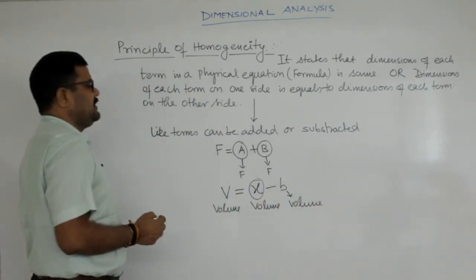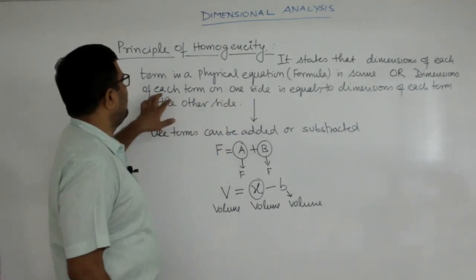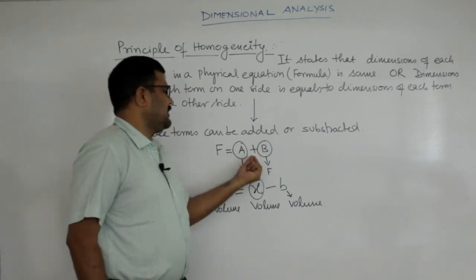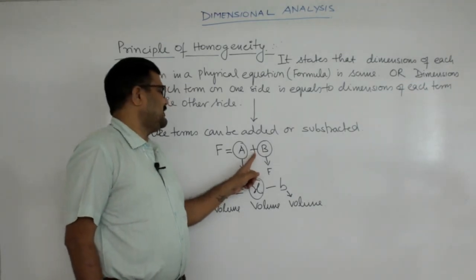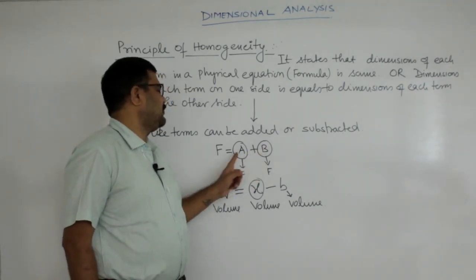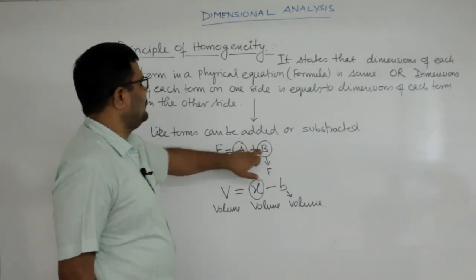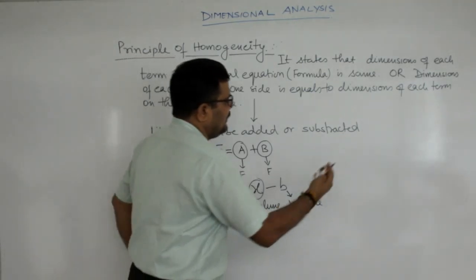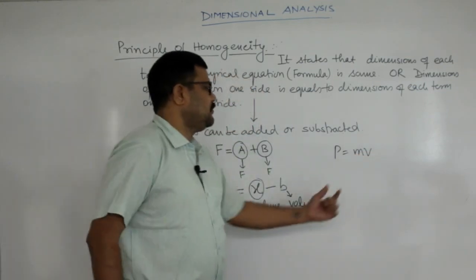So the principle of homogeneity says that the dimensions of each term are the same. What is meant by term? Term means a physical quantity that is added or subtracted with a plus sign or minus sign. If two physical quantities are joined with a plus sign, then these are two terms, A and B. But P is equal to M into V is only one term.